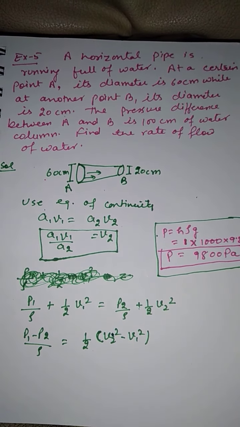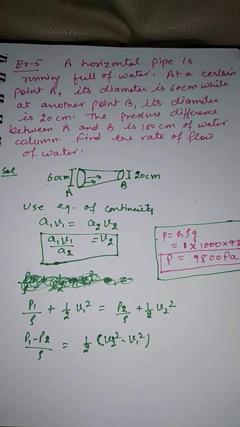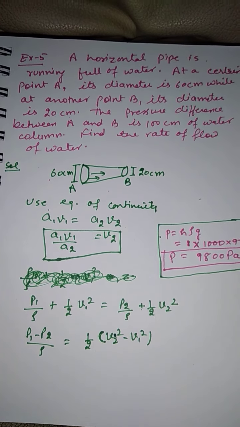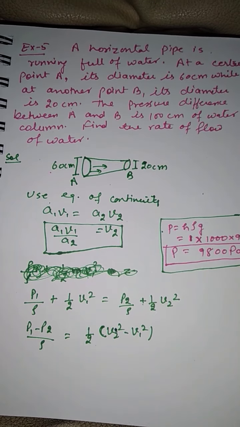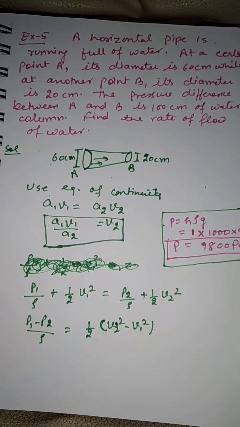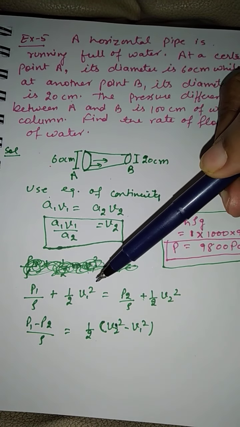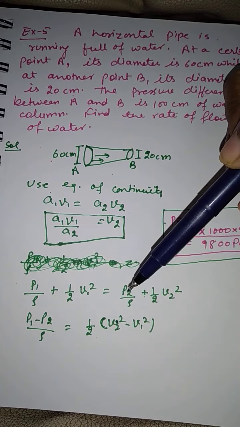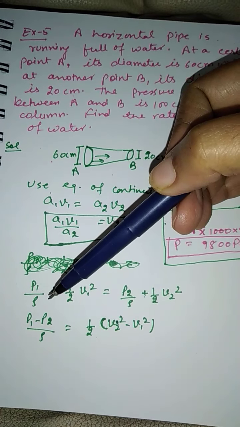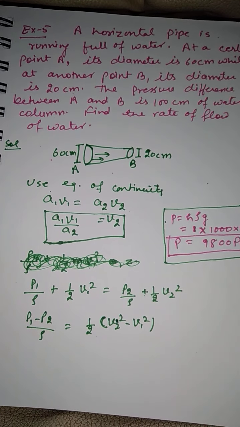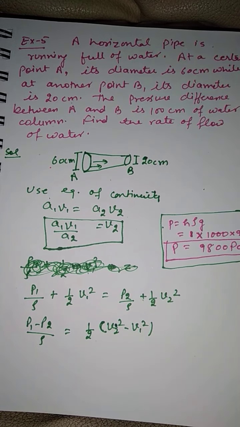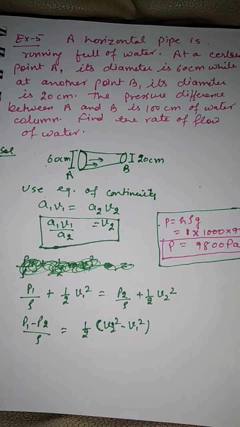Next type of numericals we will come across in this chapter would be based upon Bernoulli's theorem. Bernoulli's theorem says that sum of pressure energy, kinetic energy and potential energy should be constant when a liquid flows. Now this sum of pressure energy, kinetic energy and potential energy you can calculate per unit mass, like I have written right now, or you can calculate per unit volume. That is based upon problem to problem. You have to figure out whether you have to calculate per unit mass or per unit volume. Let us solve this particular question.